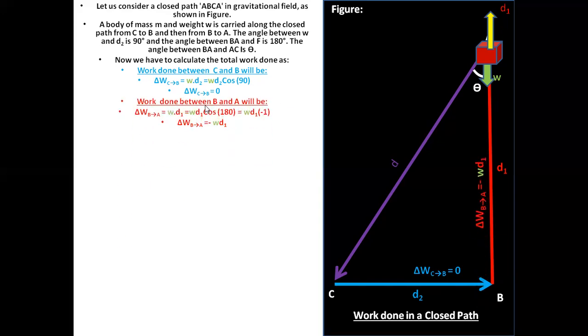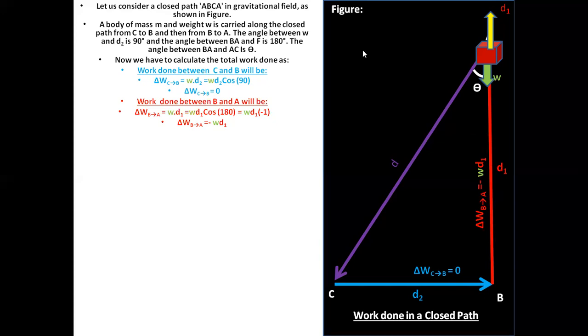The work done from B to A will be WD1 cos 180, because the angle between the displacement and the weight, or the force, is 180 degrees. So cos 180 is equal to -1. When -1 is multiplied by D1 and W, we get minus WD1. That means the work done from B to A will be minus WD1, and this is the work done from point B to point A on the same body.